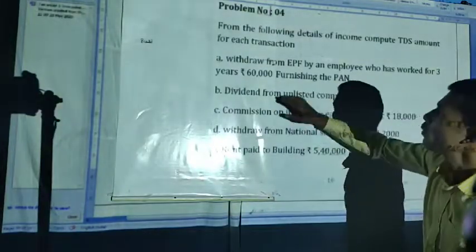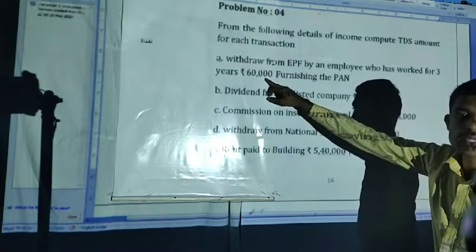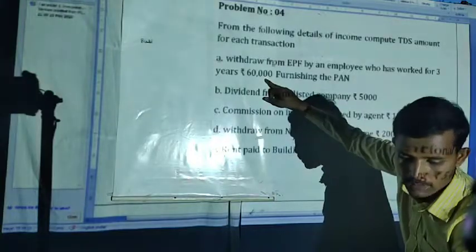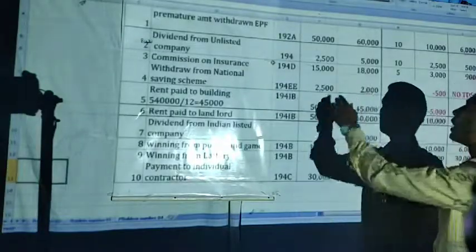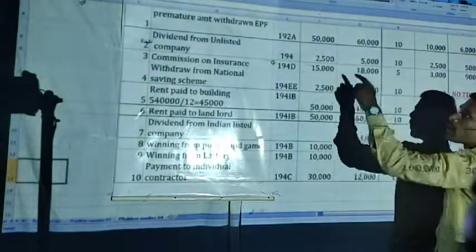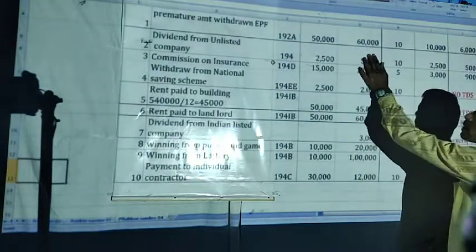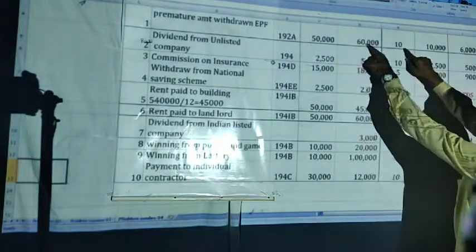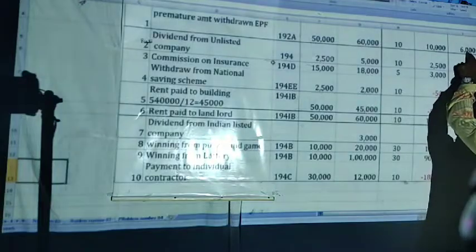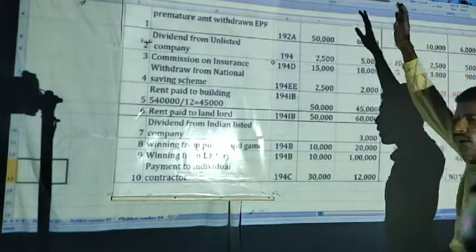How much? 60,000 is being drawn, but the limit is 50,000. Hence it is more than the threshold limit, so it will attract TDS. 60,000 into 10%, the amount will be 6,000. Right, very simple.